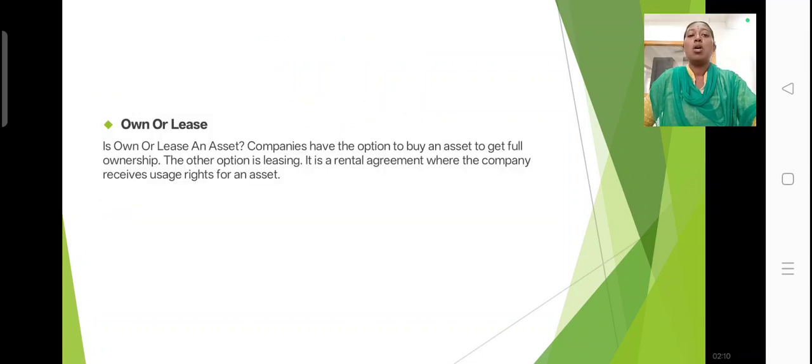What is own or lease? It is own or lease of assets. Companies have the option to buy an asset to get full ownership. The other option is leasing. It is a rental agreement where the company receives usage rights for an asset. That is own or lease.